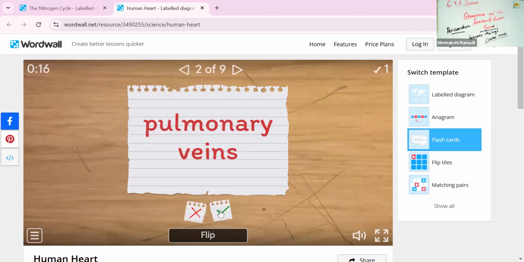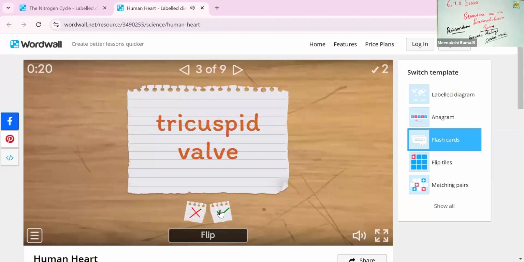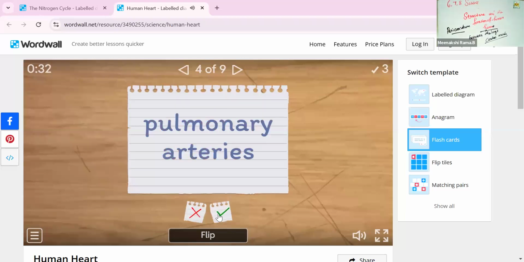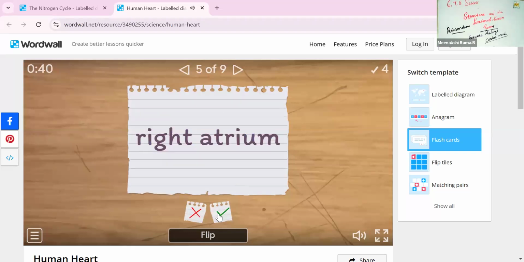Pulmonary arteries and pulmonary veins are present in our human heart. Yes, the tricuspid valve is present, the right atrioventricular valve. So that is the right tricuspid valve. Next one is pulmonary arteries.